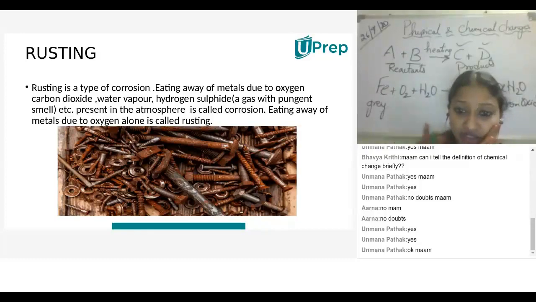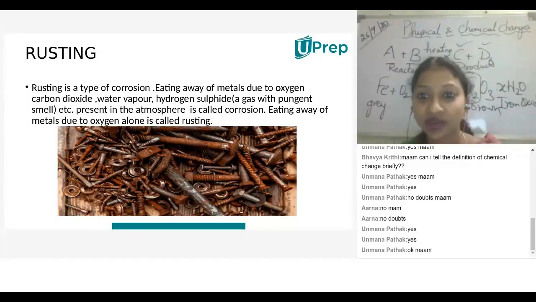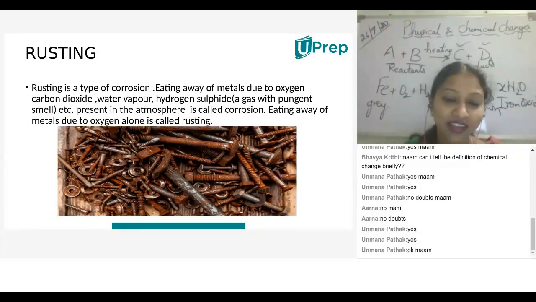They are very expensive metals. That's why we go with a moderate, less expensive metal, which is iron. When we select iron, we need to take preventive measures to avoid corrosion and rusting. Understood, children? I said that if we use rusted iron, the lifespan of the iron will decrease and the strength of iron will drop.